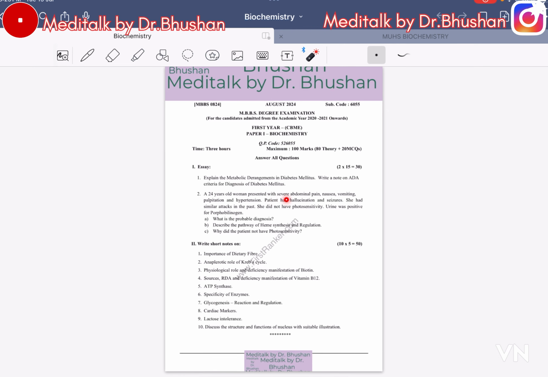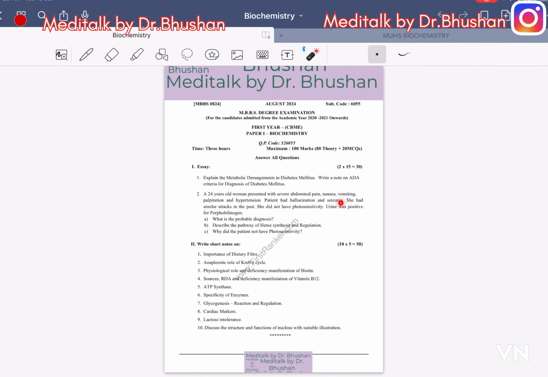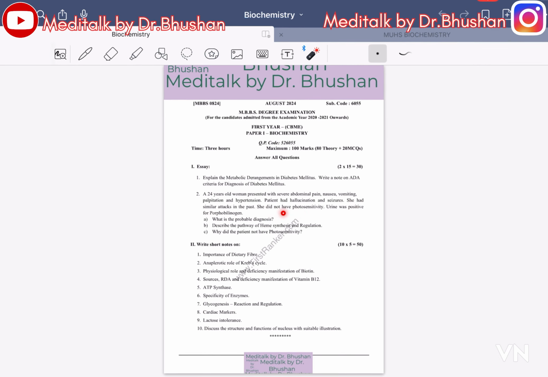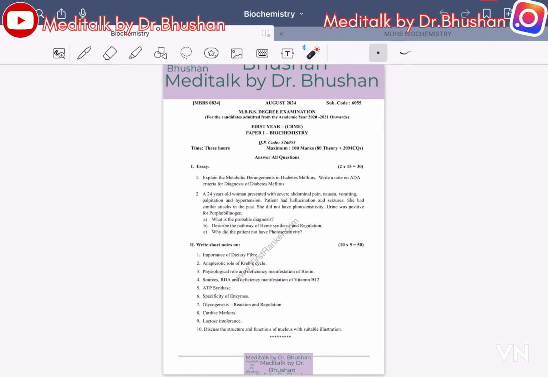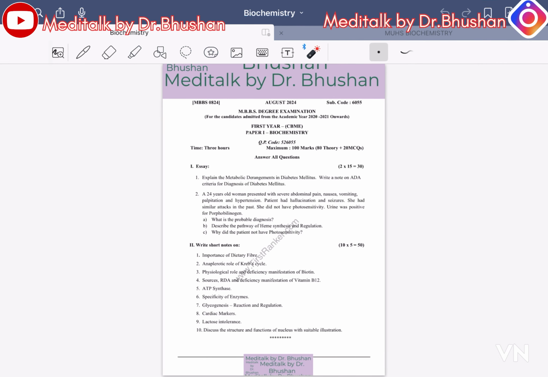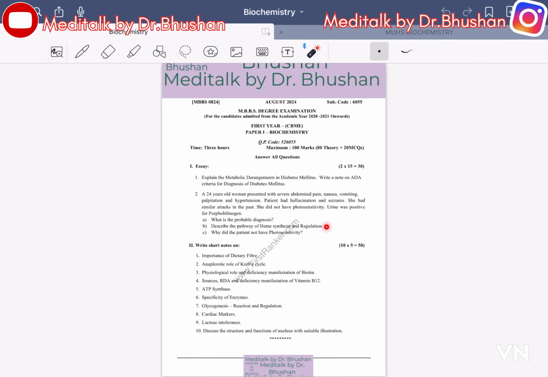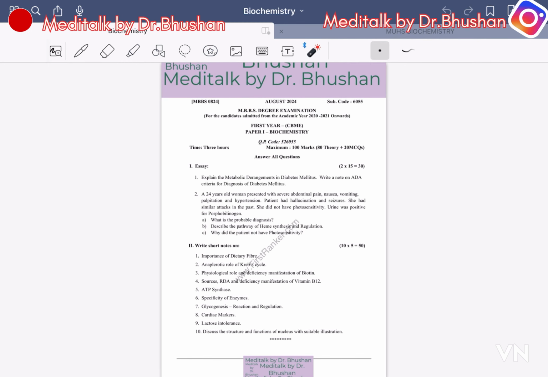A 25-year-old man presented with severe abdominal pain, nausea, vomiting, palpitation, and hypertension. The patient had hallucination and seizure, and had a similar attack in the past. She did not have photosensitivity. Urine was positive for porphobilinogen. What is the probable diagnosis? Describe the pathway of heme synthesis and its regulation. Why did the patient not have photosensitivity?